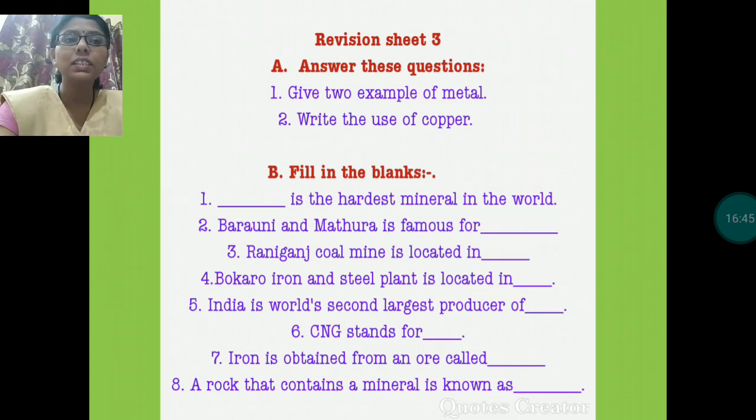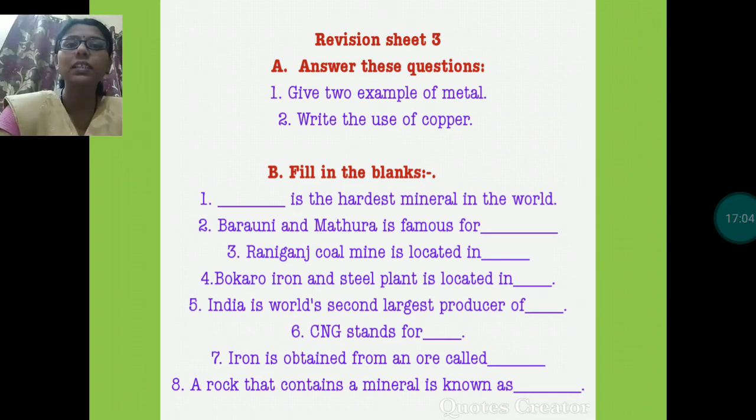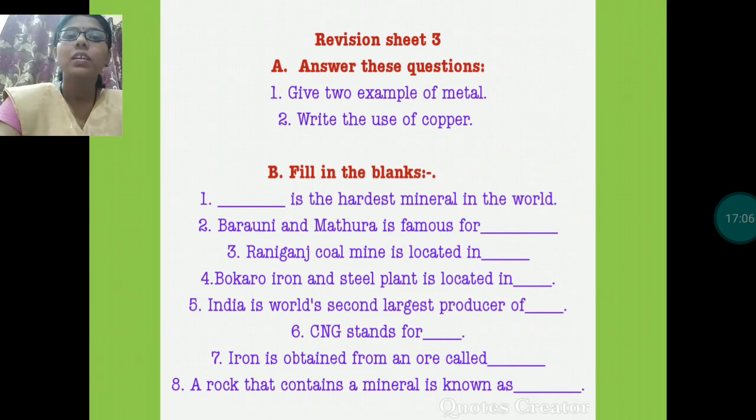Next, CNG stands for compressed natural gas. Iron is obtained from an ore which is known as hematite, and a rock that contains a mineral is known as ore. Clear? So these are some questions related to chapter number 12.